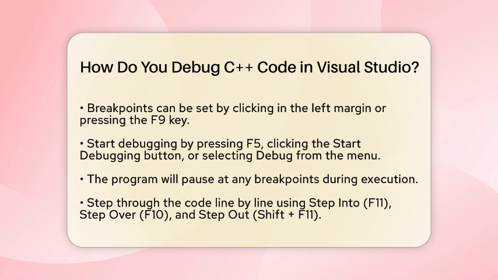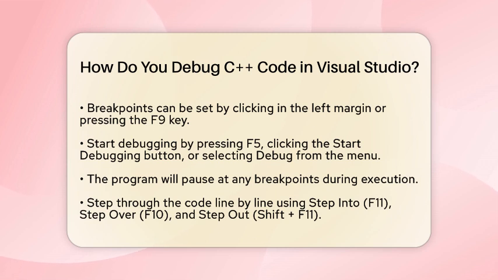When the program is paused, you can step through your code line by line. Use commands like step into, which is the F11 key, step over, which is the F10 key, and step out, which is Shift plus F11. This helps you observe how your code executes and where it might be going wrong.